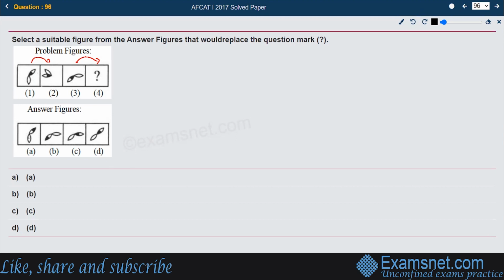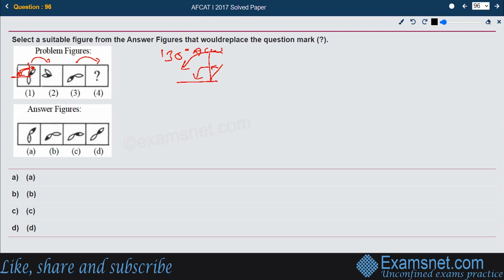So what is happening with the shaded one? The shaded one is shifting 135 degrees anti-clockwise. If you see, this is 45 degrees, and then this is 90 degrees. The semi-shaded one was here, and it shifted 45, then it shifted a complete 90 degrees. So there is a shift of 135 degrees anti-clockwise for the shaded one.